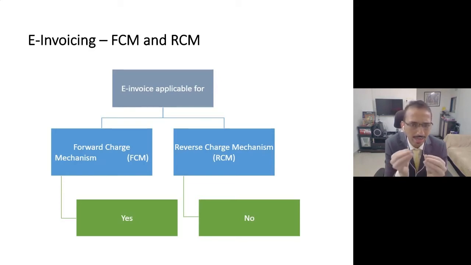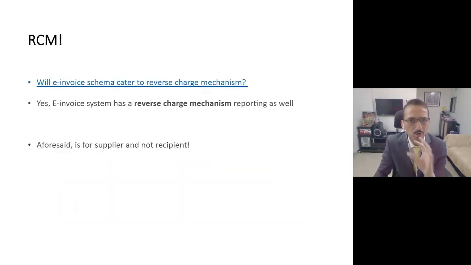So if you are receiving advocate services on which you are expected to pay GST under reverse charge mechanism, please note you are not expected to generate an e-invoice in such cases. The schema that the government has issued in the INV-01 form talks about reverse charge, but it is from the supplier's perspective, not from the recipient's perspective. So in reverse charge cases, please note you are not expected to generate an e-invoice.